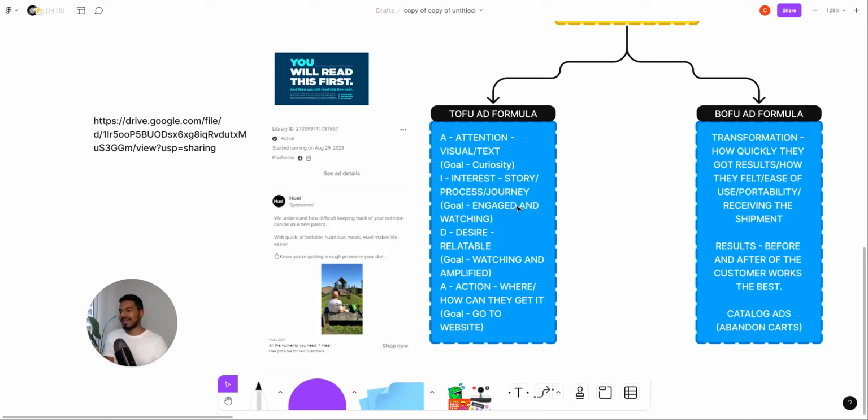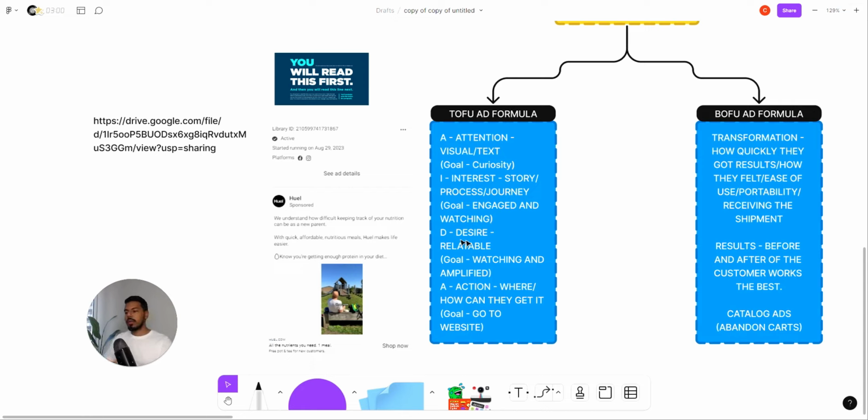in your creatives, right? So it needs to be a story, a process, or a journey. So this is how this person went from X, Y, and Z to A, B, C, right? A process, right? And that's the goal. The goal is again keeping people engaged and keep them watching, right?